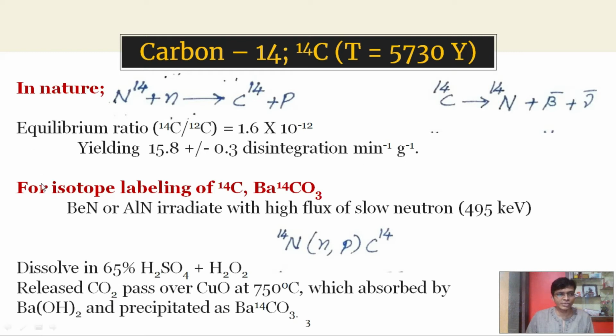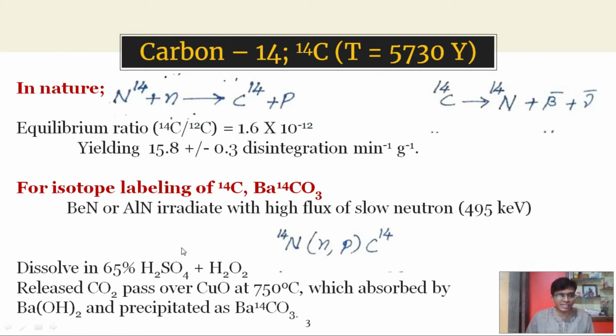Now we are going to learn the synthesis of isotopic labeled carbon 14, specifically barium carbonate containing isotopic labeled carbon. A substance rich in nitrogen, like beryllium nitride or aluminum nitride, is irradiated with a high flux of slow neutrons having an energy of 495 kilo electron volt.